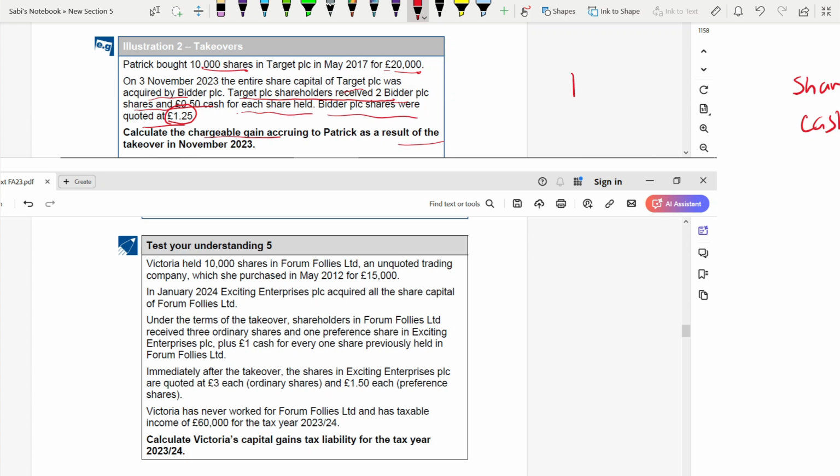Target PLC shareholder receives 2 bidder PLC shares.